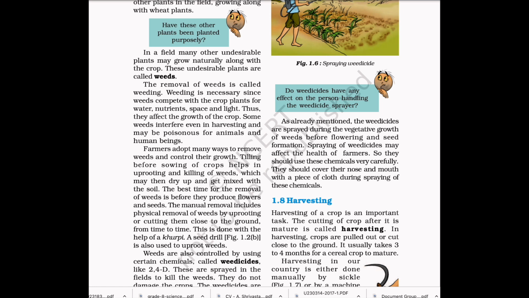Tilling before sowing of crops helps in uprooting and killing of weeds, which may then dry up and get mixed with the soil. The best time for the removal of weeds is before they produce flowers and seeds. The manual removal includes physical removal of weeds by uprooting or cutting them close to the ground from time to time. This is done with the help of a khurpi. A seed drill is also used to uproot weeds.